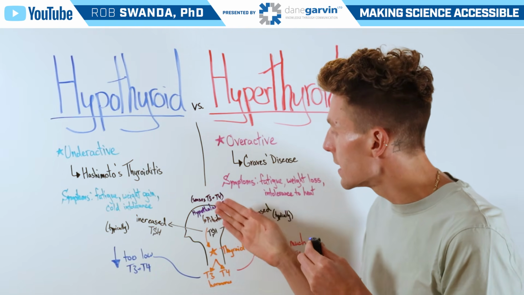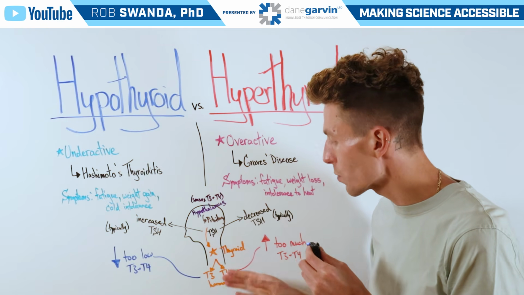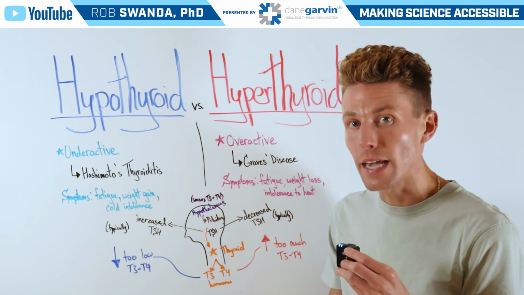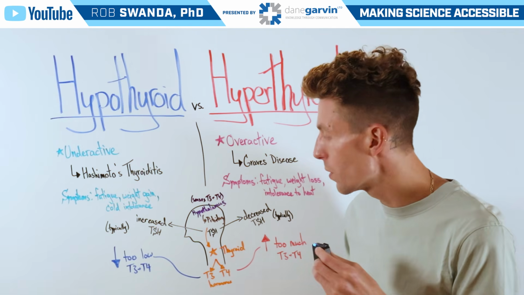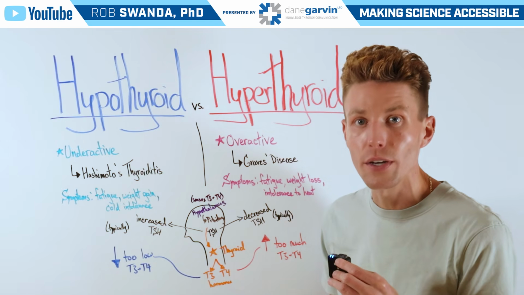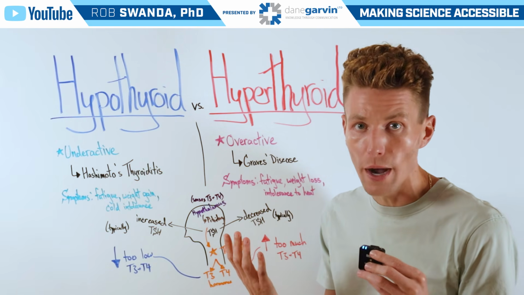The hypothalamus can sense T3 and T4 levels throughout the body, and the pituitary makes a specific hormone called TSH, or thyroid stimulating hormone, that it can send off to the thyroid if the hypothalamus tells the pituitary that levels are too low or too high.